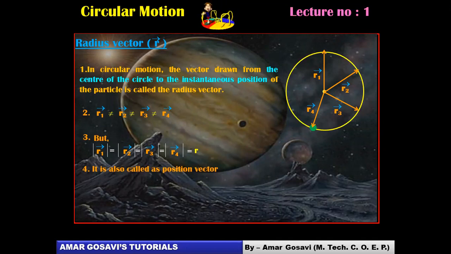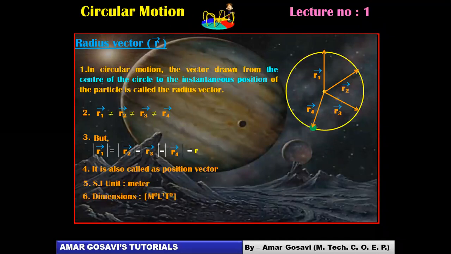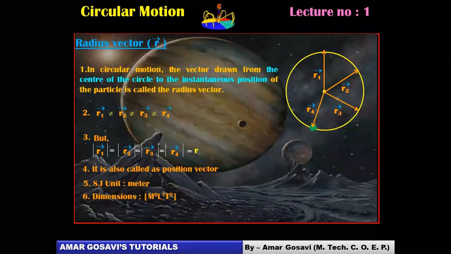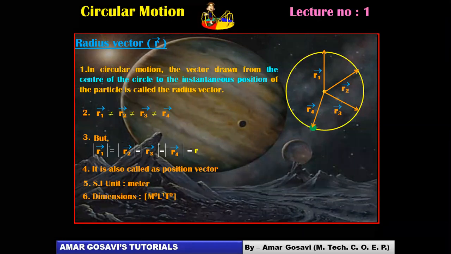You also call this radius vector the position vector at times when you analyze motion in two dimensions differently. Obviously, because it's a distance, the unit will be meter. And when we talk about dimensions of radius vector, it will be M0 L1 T0, friends, because it is related only to length. Please make a note of this before we proceed further. So the first definition in circular motion which we have defined is regarding radius vector.